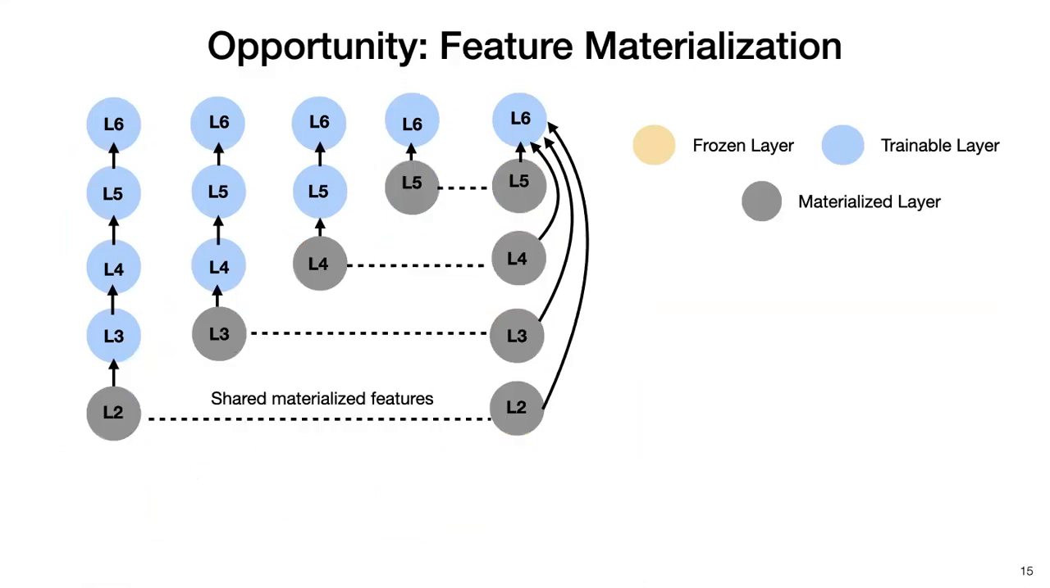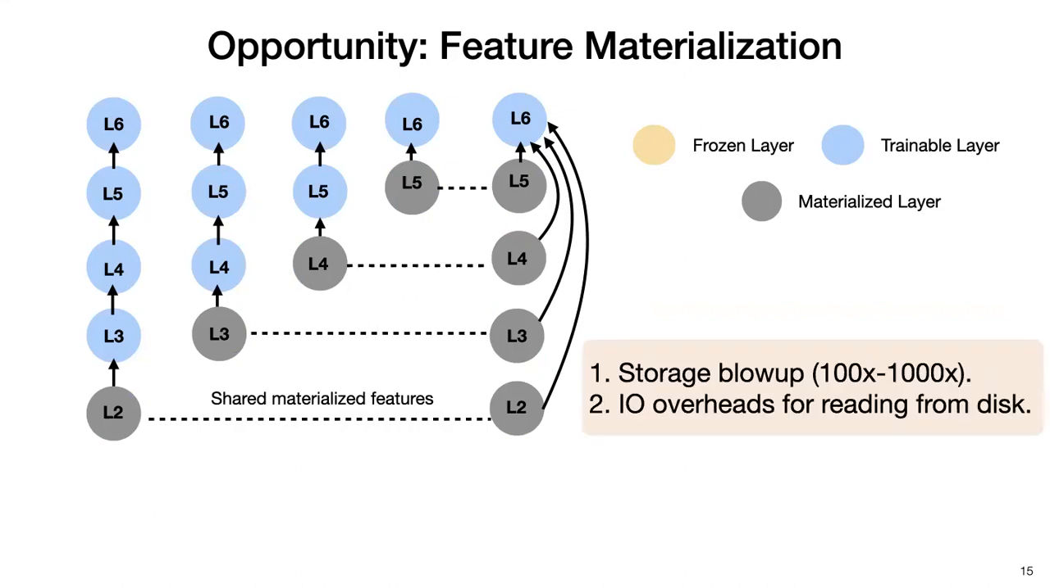Now, one solution for this problem is to pre-materialize the large, reusable frozen layers beforehand and read these features to train the remaining layers of the model. However, there are a couple of different problems with this approach. First, the size of the materialized features corresponding to the frozen layers for the entire dataset can be orders of magnitude larger than the size of the training data. So in low resource settings, it may be the case that you cannot simply materialize these features.